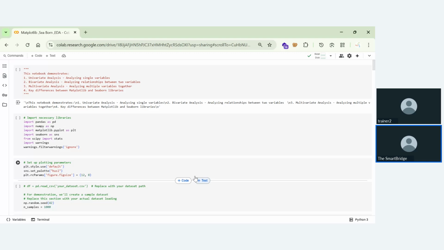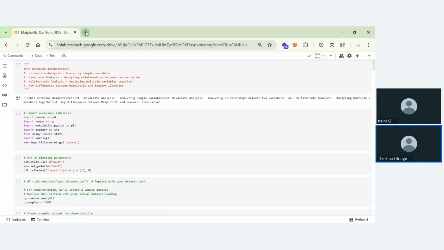So we need to observe the patterns and understand the context: what the table is, what data we have, and everything. That is exactly what we do in EDA. It's important because we understand what the data is, how the data is behaving, and what the outliers are. Suppose, what does an outlier mean?